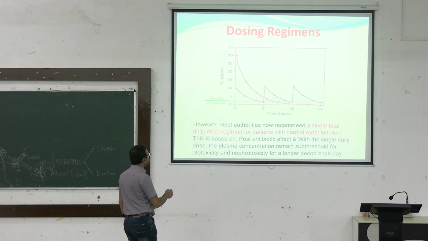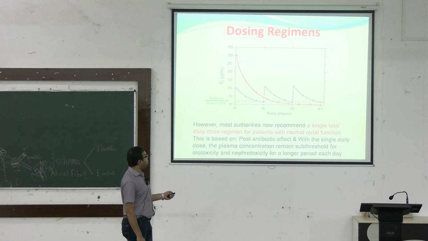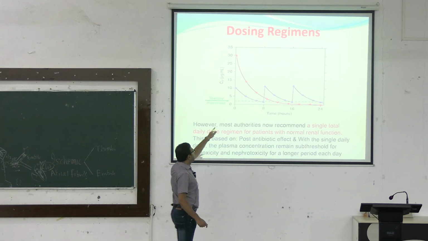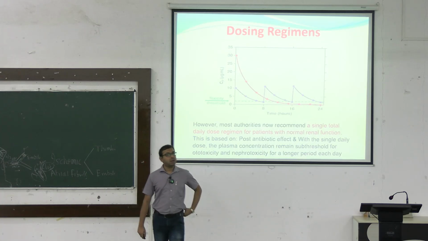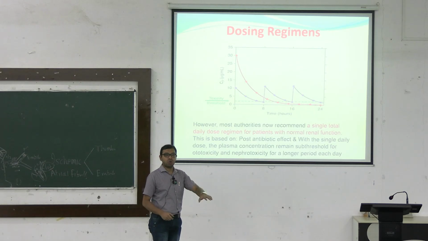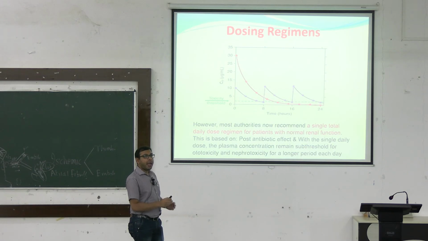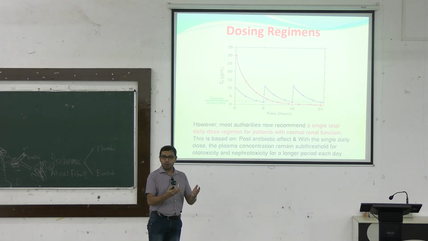You can see, ultimately most authorities now recommend a single total daily dose regimen for patients with normal renal function. The green line, above it there will be toxicity. When we use a very high dose, that kills most of the bacteria, but for most of the day the level stays below the toxicity threshold. But when we have to use multiple dosing, you can see that for most of the day it will be above the threshold of the toxicity level.